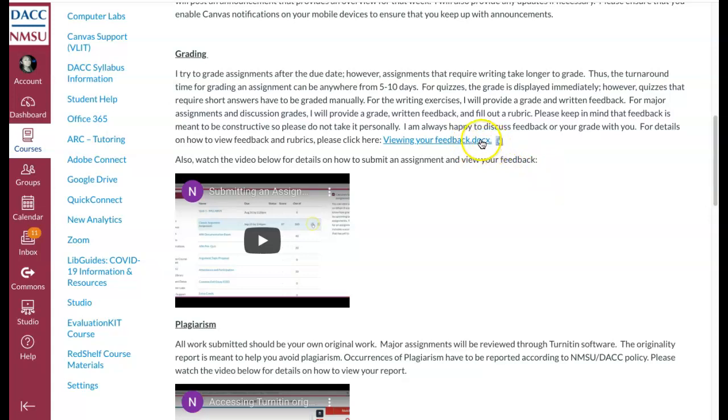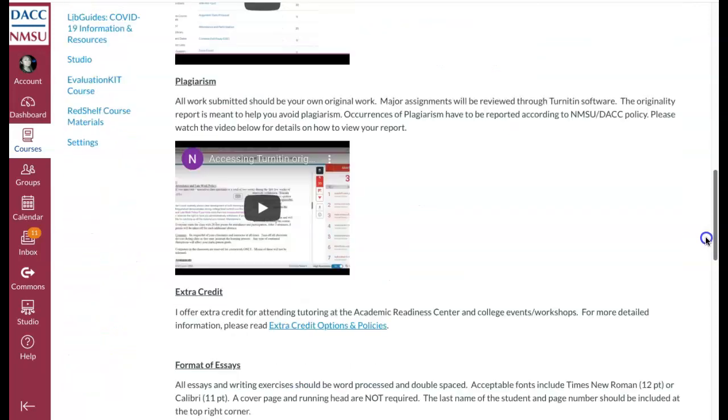So I do have a handout that explains how to do it, and then I also have this video that shows you how to submit an assignment in case you are new to Canvas.